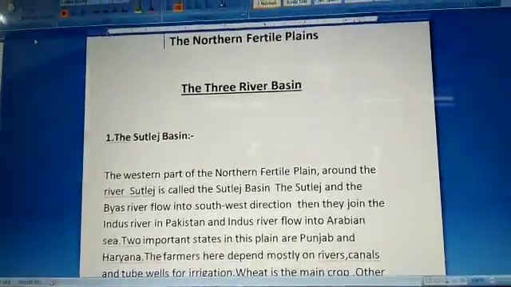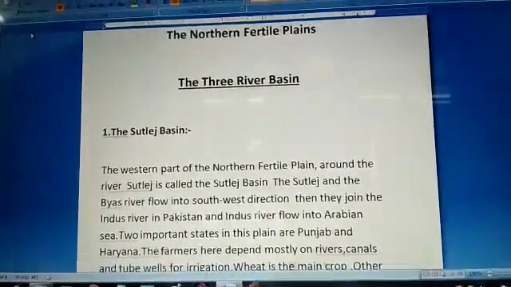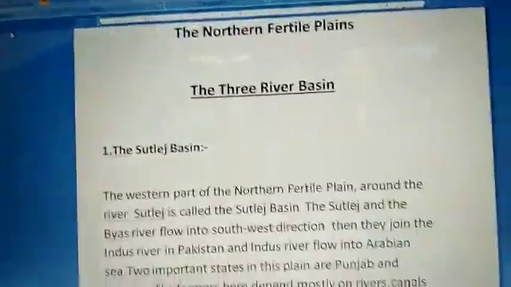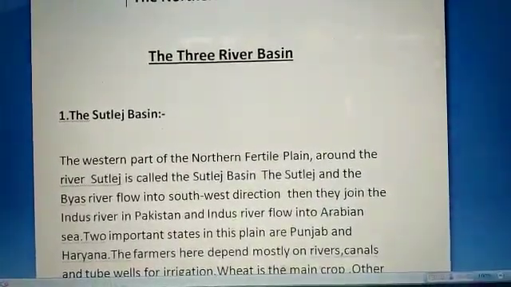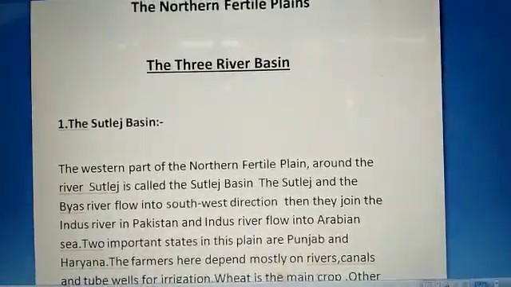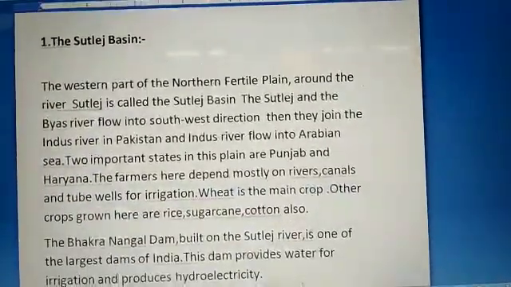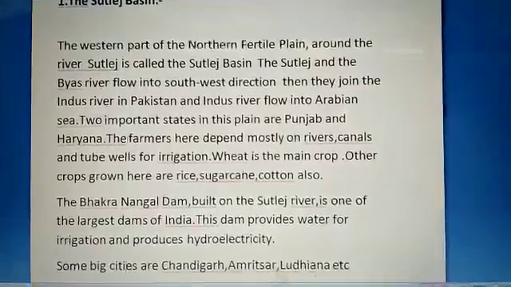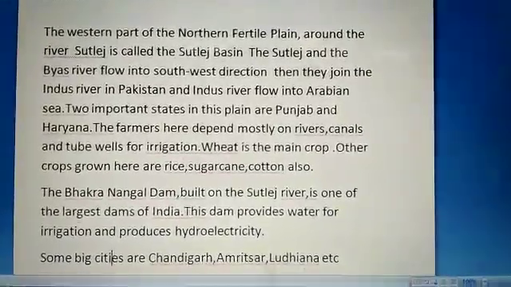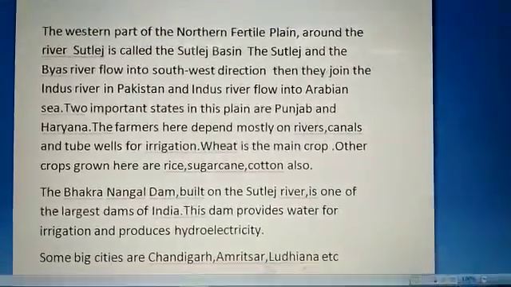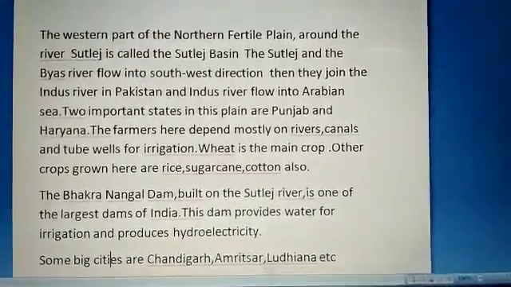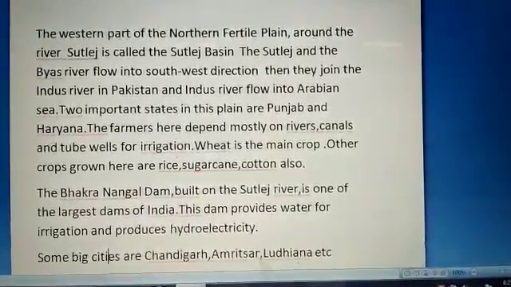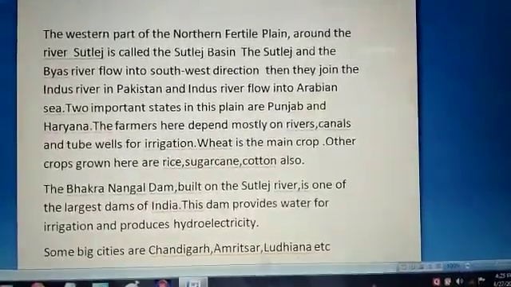Here we have the two states which lie in the Satluj basin: Punjab and Haryana. These are the two most important states in the Satluj basin. Most of the farmers here depend on rivers, canals and tube wells for irrigating the fields because they don't get much rainwater. Wheat is the main crop of this region, and the other crops grown here are rice, sugarcane and cotton. But wheat is grown here in the largest quantity.